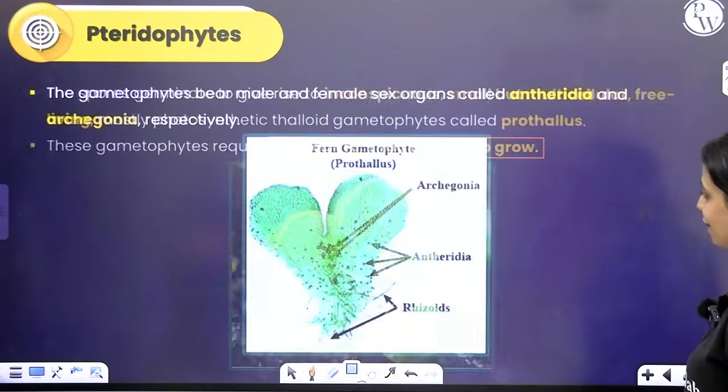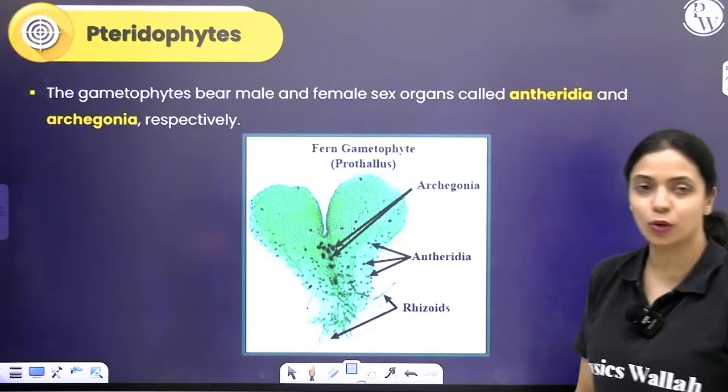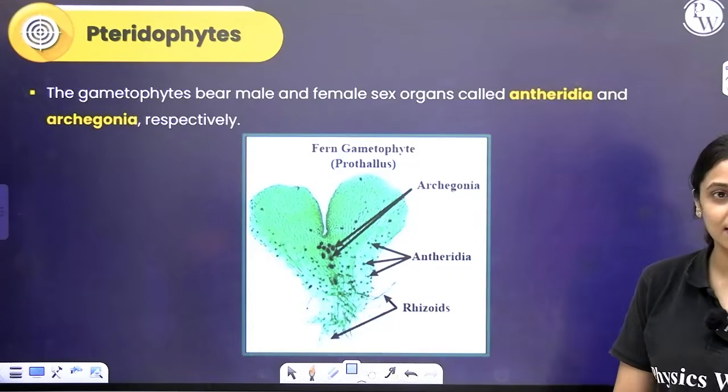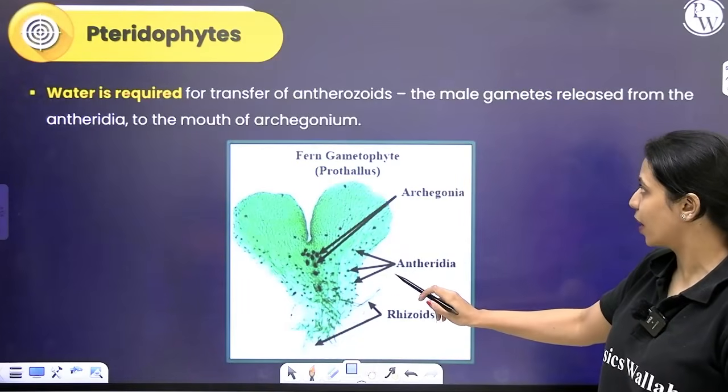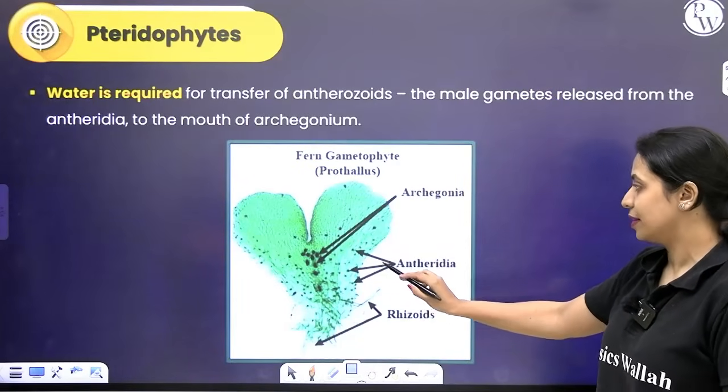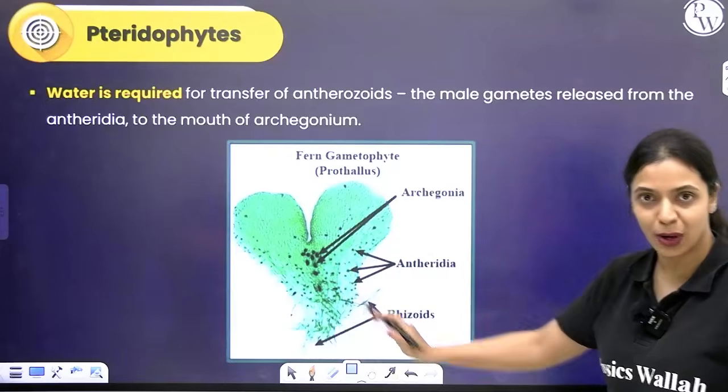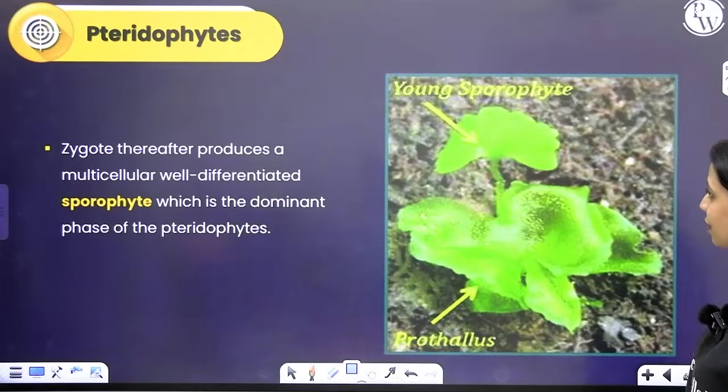Within this you will have antheridium as well as archegonium. We call this the prothallus. The antheridia produces antherozoids that are flagellated, that will swim in water and go and reach the mouth of the archegonium and fertilize the egg.